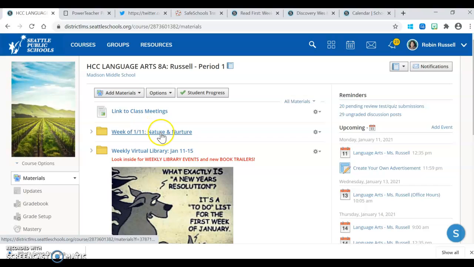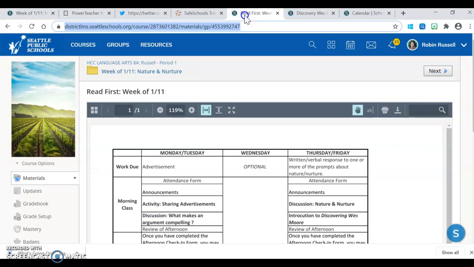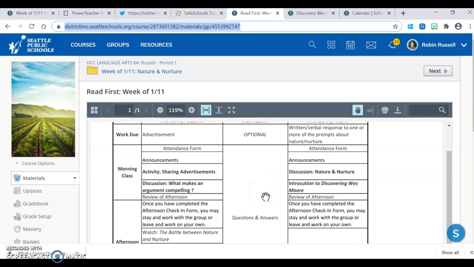Once you go into this week, we're looking at nature and nurture and getting ready to begin reading our first book that we're going to be reading together, which is Discovering Wes Moore. So if you click on the Read First page, you will see the work due for both classes this week, that our Wednesday office hours are optional.